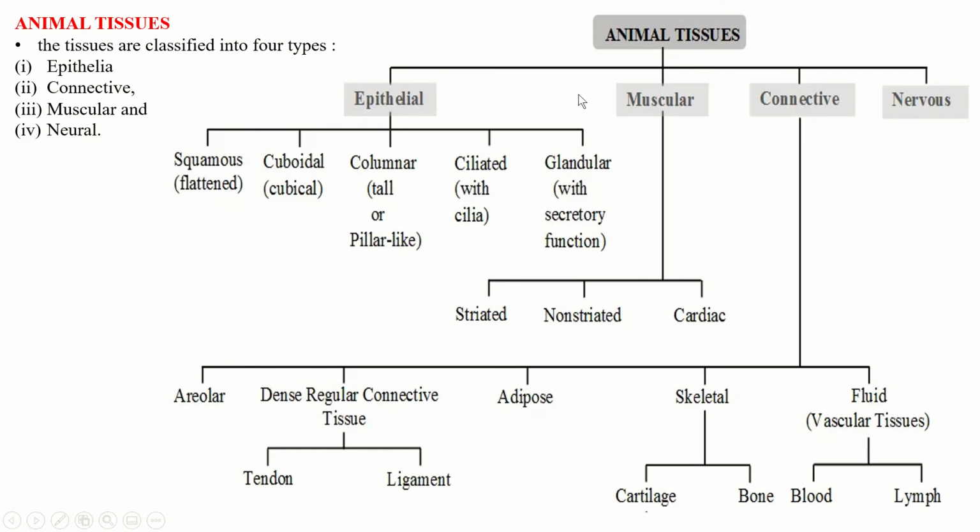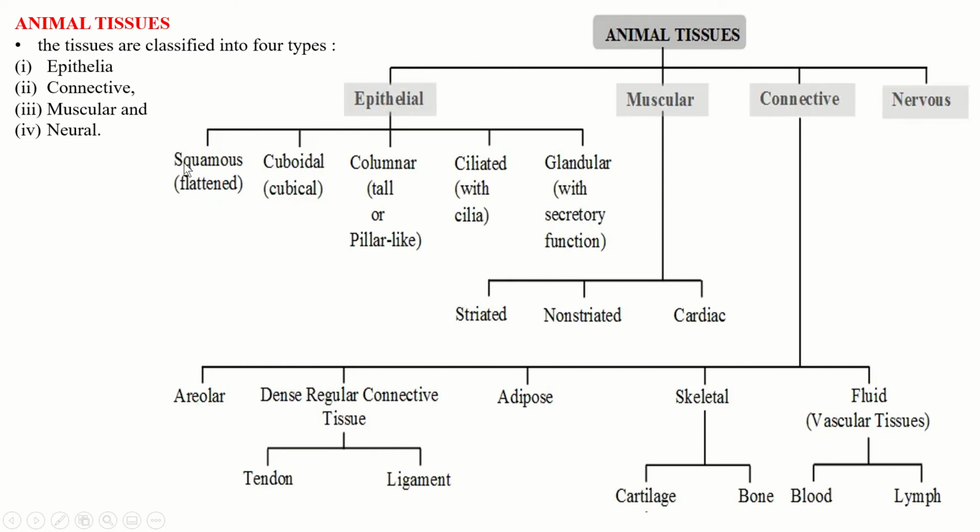So animal tissues are basically classified into four types, that is epithelial, muscular, connective and nervous tissue. Now this is the broad classification of animal tissue.